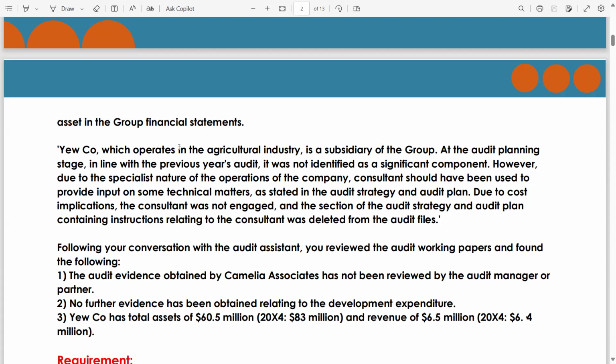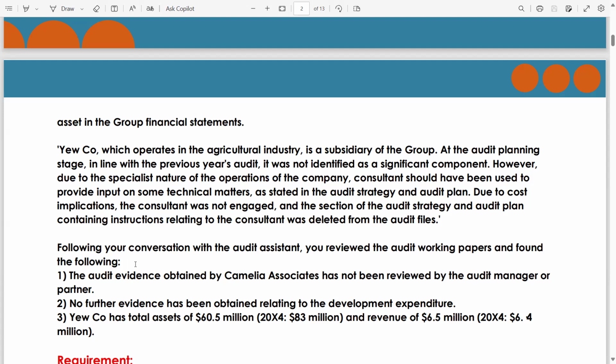However, due to the specialist nature of the operations of the company, consultants should have been used to provide input on some technical matters. As stated in the audit strategy and audit plan, due to cost implications, the consultant was not engaged, and the section of the audit strategy and audit plan containing instructions relating to the consultant was deleted from the audit files. Highlight this thing as well.